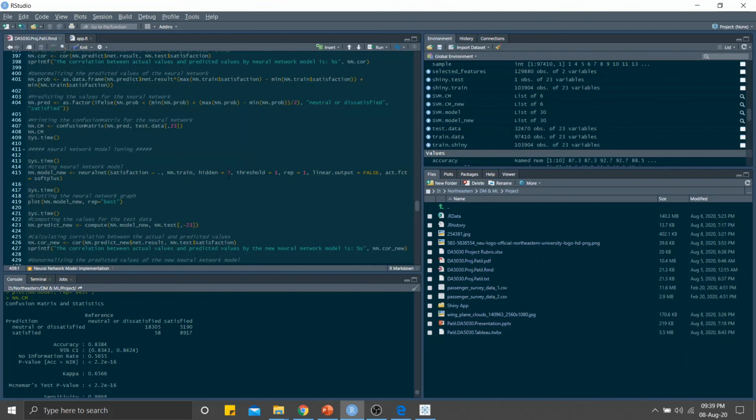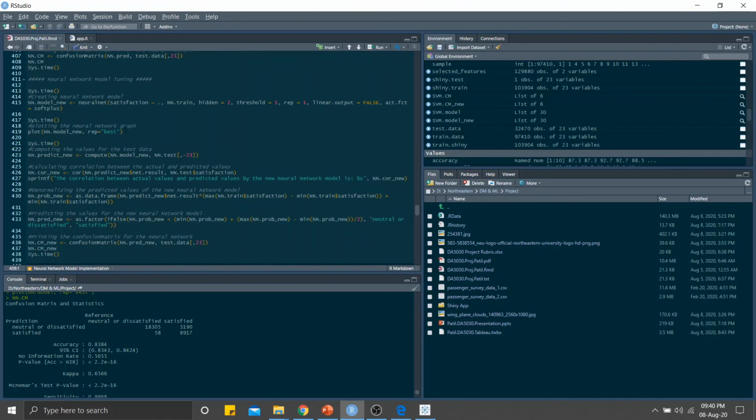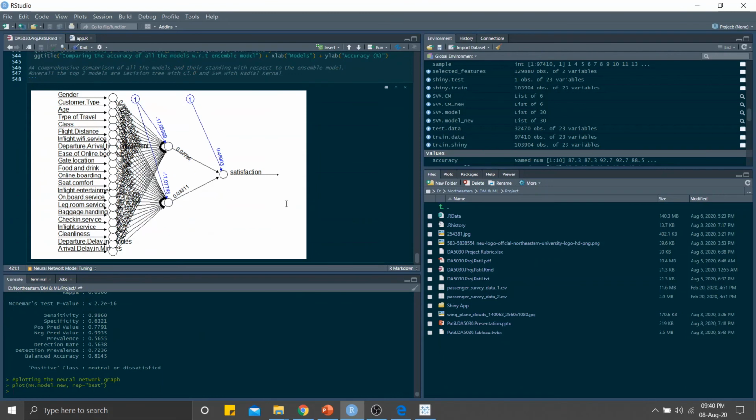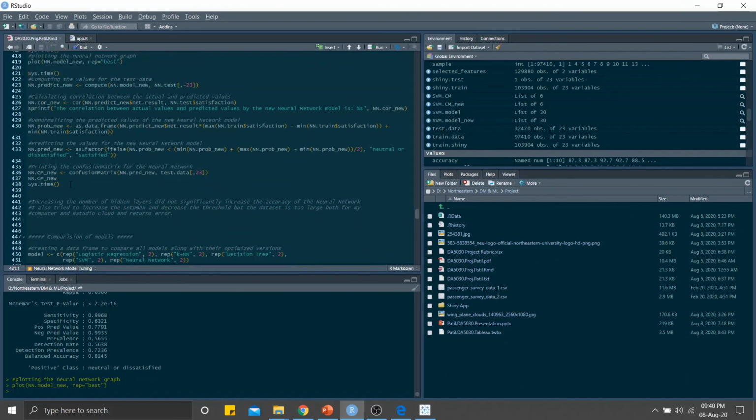To improve on this model, I just increased the hidden layers from 1 to 2. If you look at the plot of this, when hidden layers are 2, you can see there are 2 hidden layers instead of 1. And when I print the accuracy of this new neural network model, it has increased by a very low amount, almost the same.